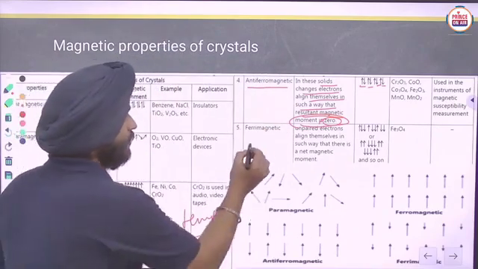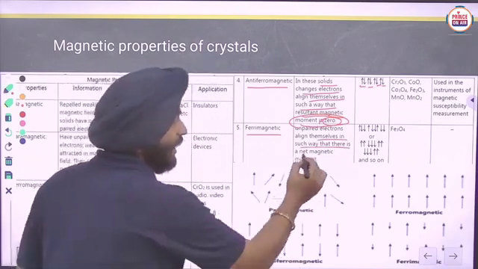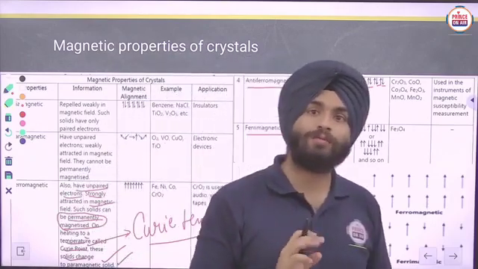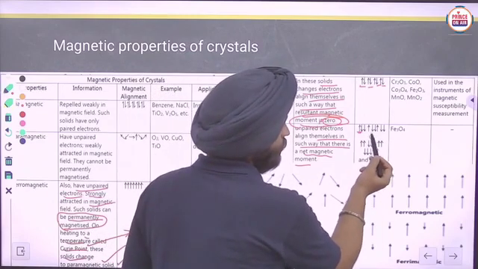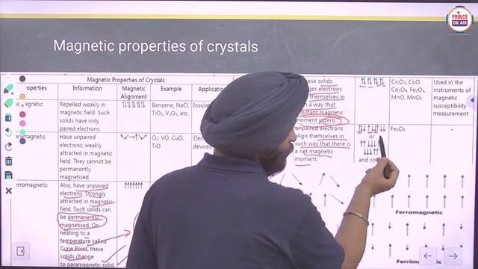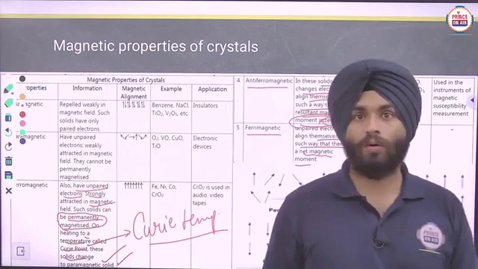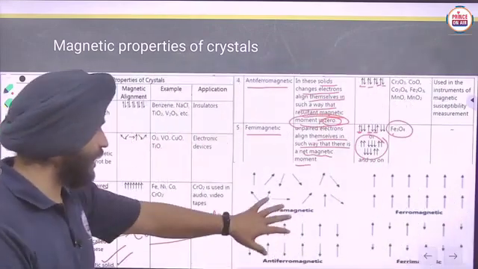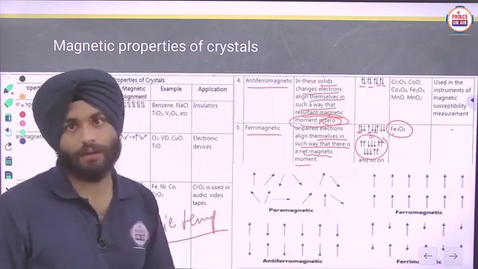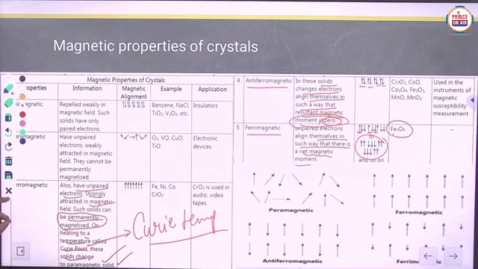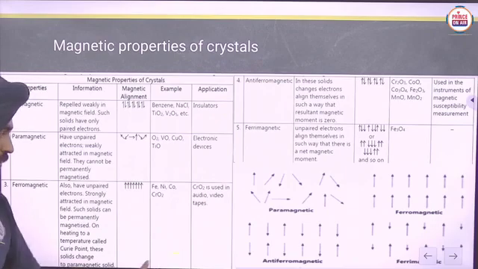Clear? Next one is ferrimagnetic. Unpaired electrons align themselves in such a way that there is a net magnetic moment, but some cancel each other out. Here you can see these are cancelled out, so many are cancelled out. An example is Fe3O4. Here the alignments are shown: paramagnetic, antiferromagnetic, ferromagnetic, and ferrimagnetic. Clear? If you want to take a screenshot or capture the picture, you can save it.